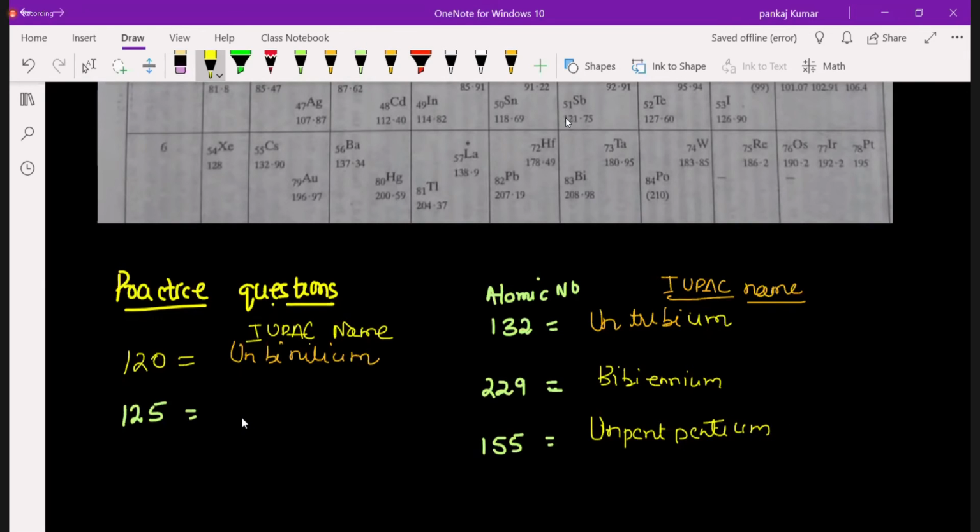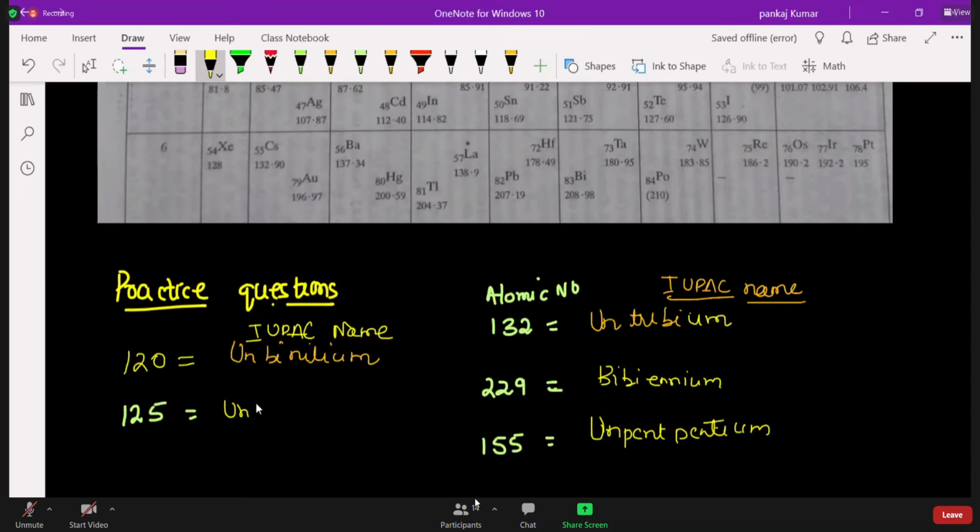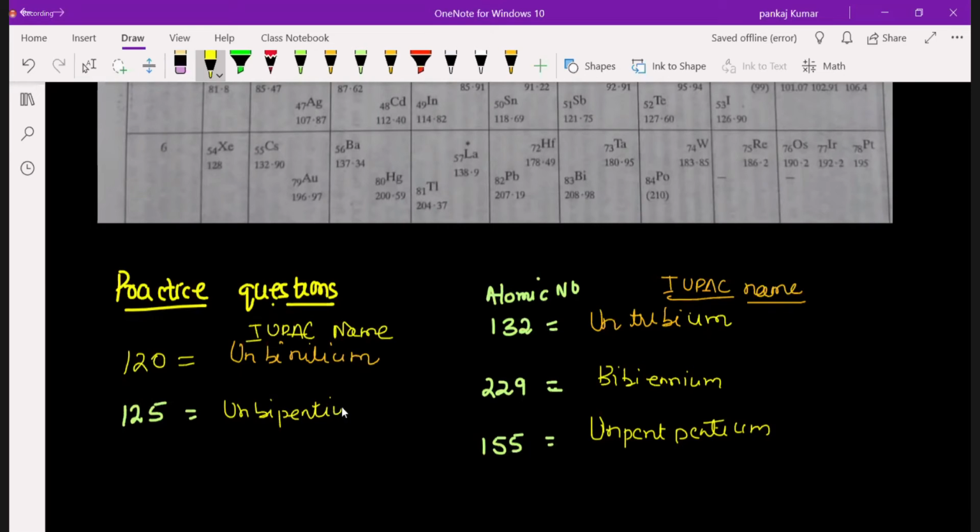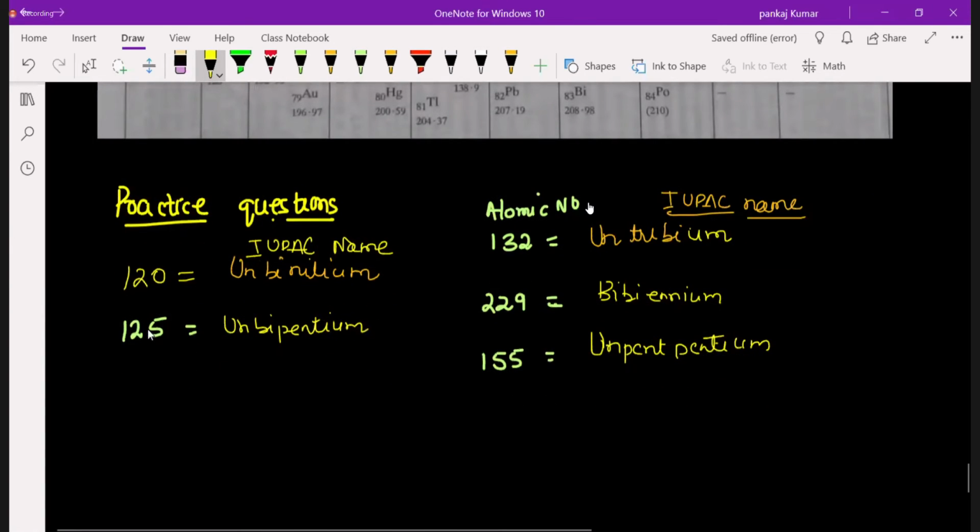I think you understood now. This will be Bi-pentium. Sir, another three examples. Okay, then 199. Mouse is not working, sir. One second. Sir, I can't type, sir.